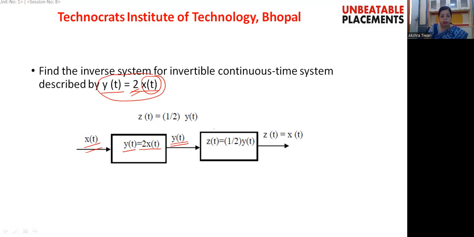Now we implement an inverse system, which divides whatever input signal is given by 2. Let us say it generates an output signal z(t).